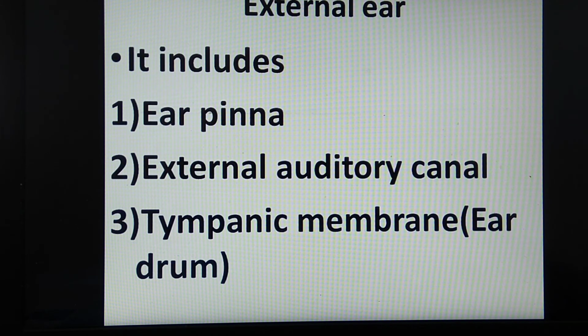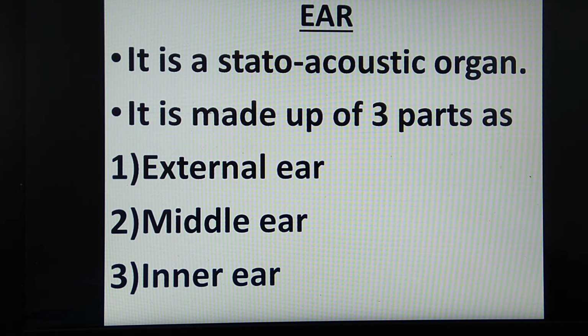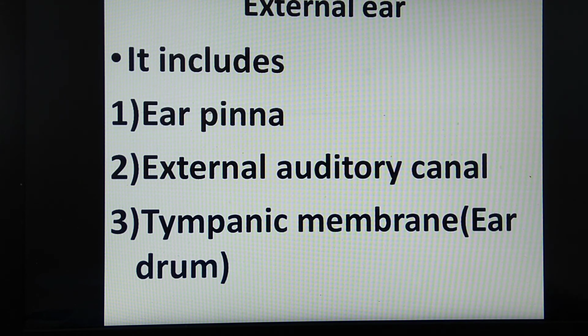Now see, it was explained before. This ear is a statoacoustic organ: stato for balance, acoustic for hearing, having three parts: external ear, middle ear and inner ear. Secondly, we are going to see about the external ear, which consists of the ear pinna, external auditory canal and tympanic membrane, which is also called the ear drum.